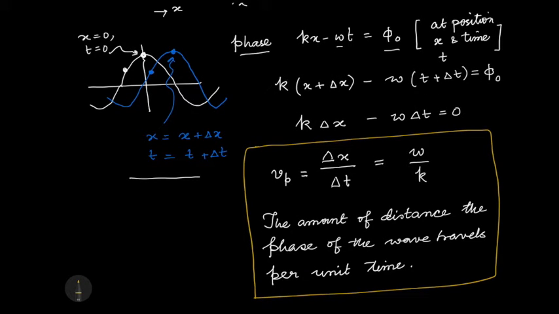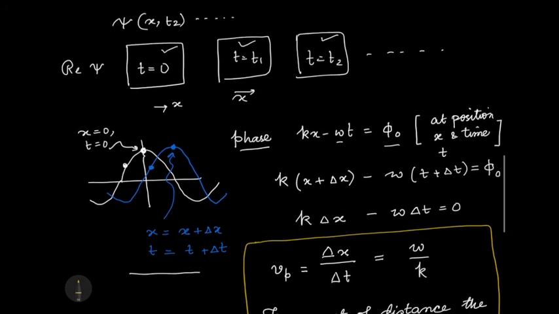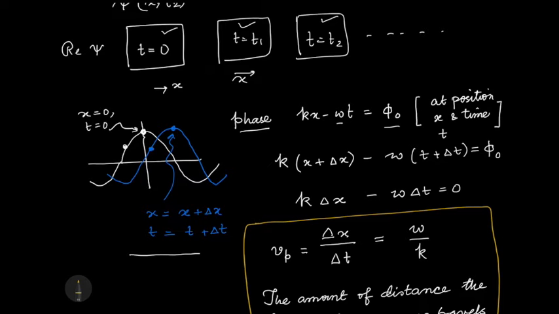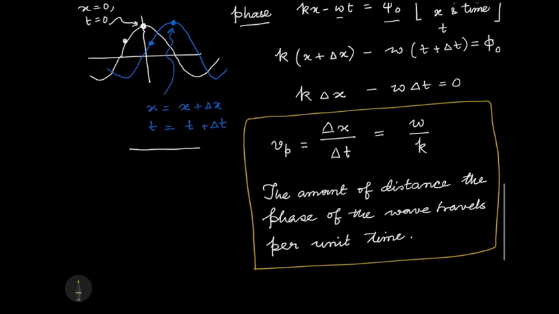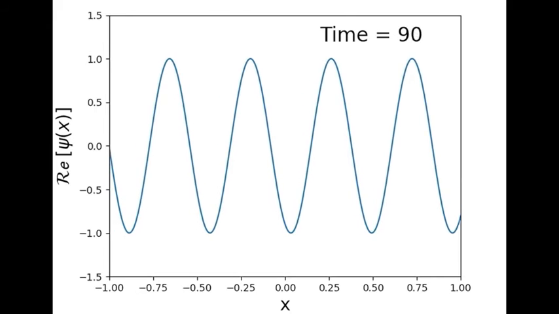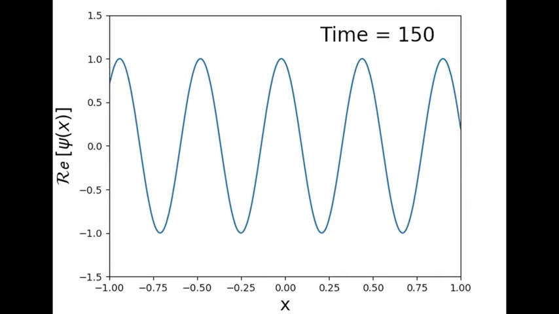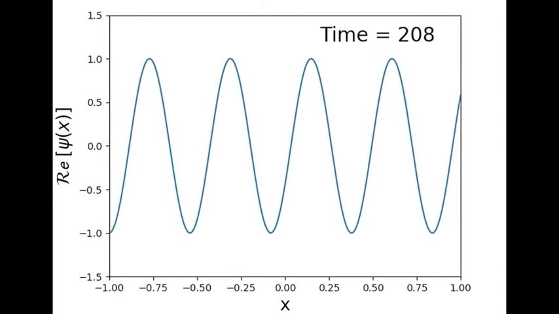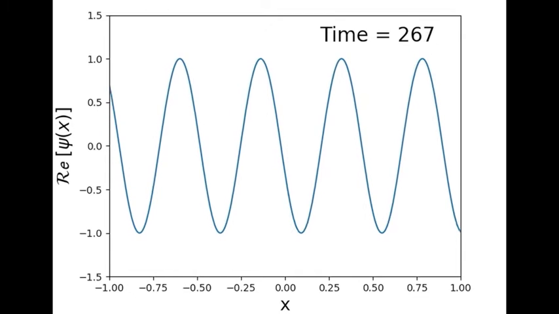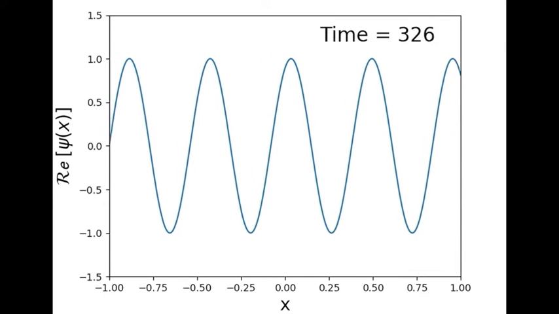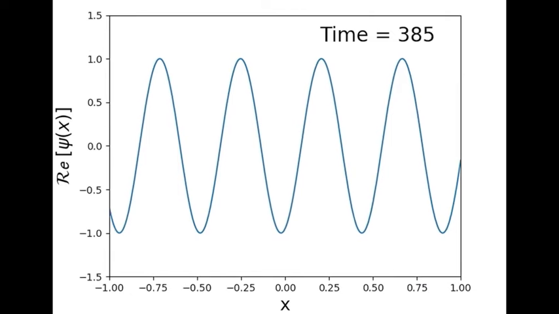But you see, our wave is supposed to represent a particle, right? Because de Broglie said that with every particle, every matter, there is a wave. Where is the particle? If I ask the question, okay, the particle has a momentum p, but where is the particle? How can I answer that question? If I look at the wave as it is moving in the right hand side, I have absolutely no clue where the particle is, because the same thing in the wave repeats again and again and again and again.